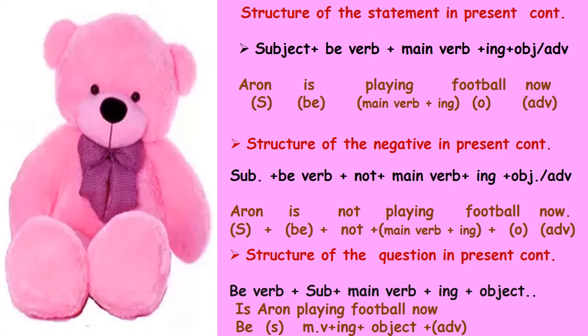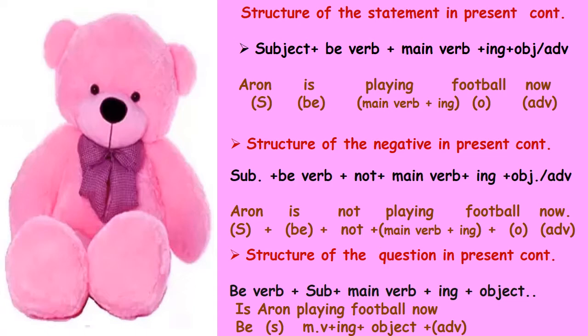The next one is structure of the negative in present continuous. Subject plus be form verb plus not plus main verb plus ing plus object or adverb or adjective or complement. Aaron is not playing football now. Here Aaron is the subject, is is the be form verb. Here the negative word not is used.